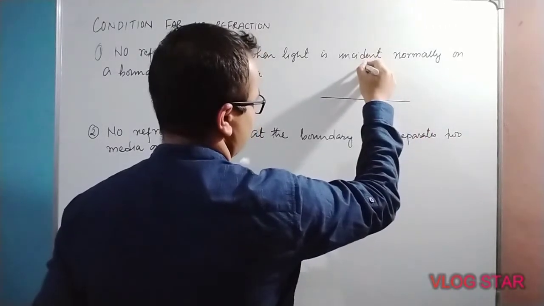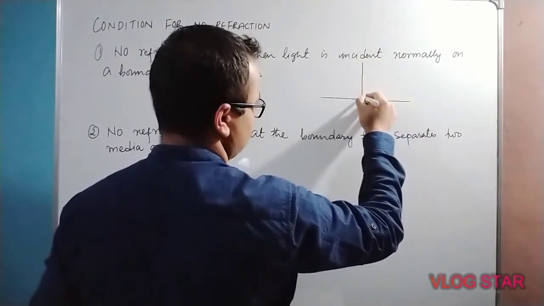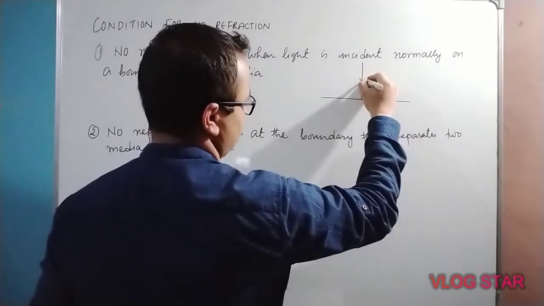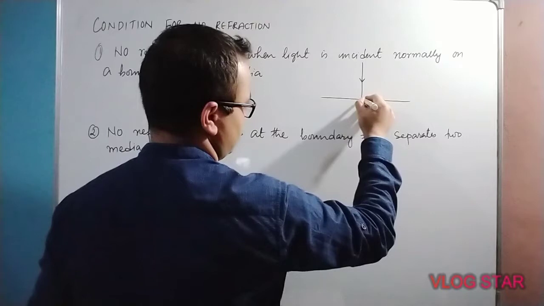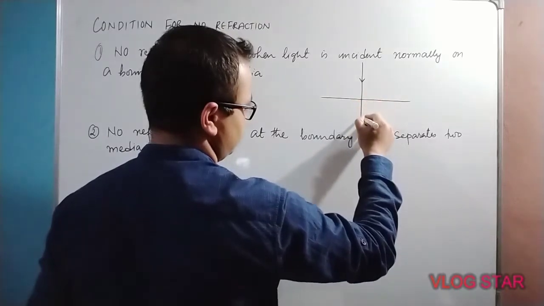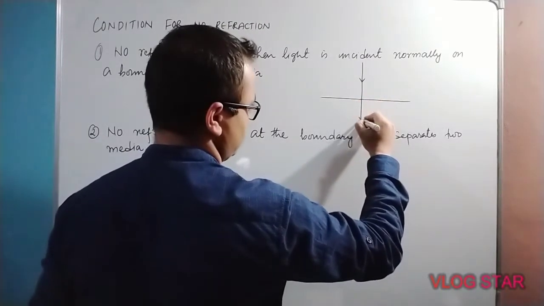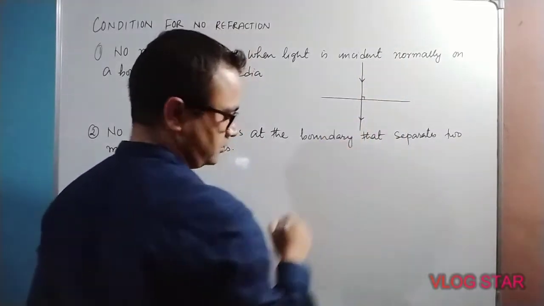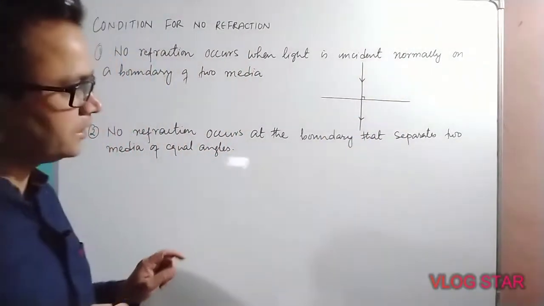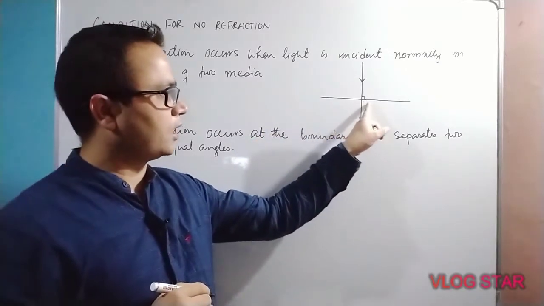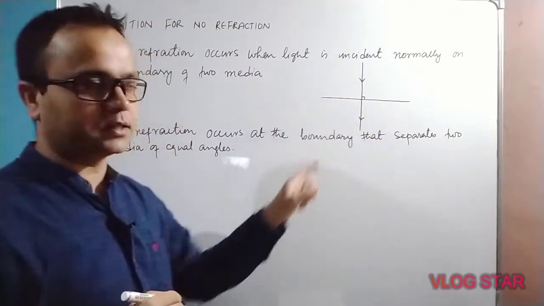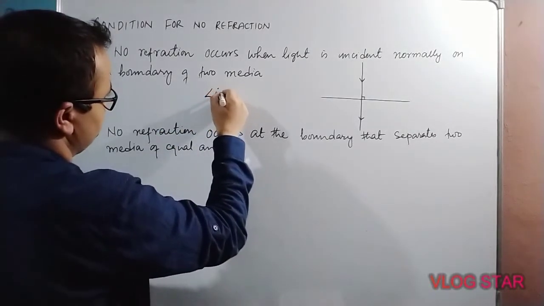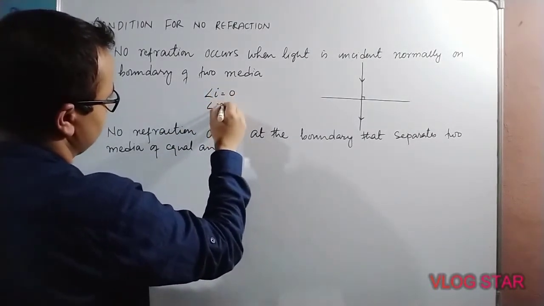This is the incident ray, it is the refracted ray, and the normal is here. In this case, the angle of incidence equals 0 and the angle of refraction is also 0.